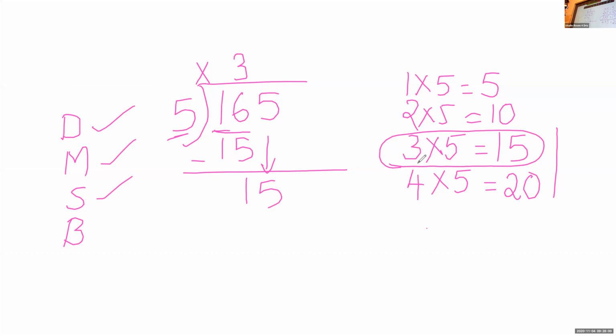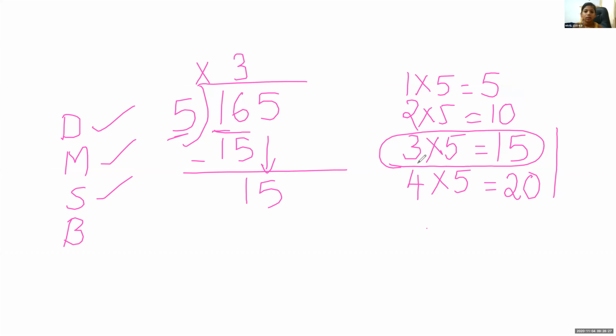Can you look at the multiplication table? 165 divided by 5. Len was helping me to do till 3 into 5 is 15. Then subtract, 6 minus 5 is 1. Bring down 5.